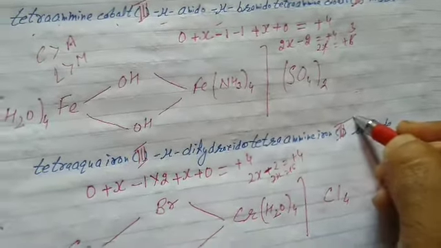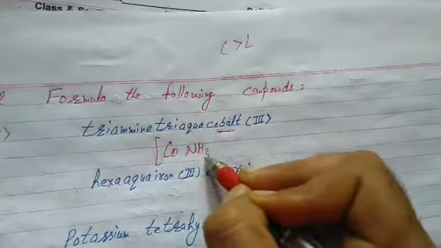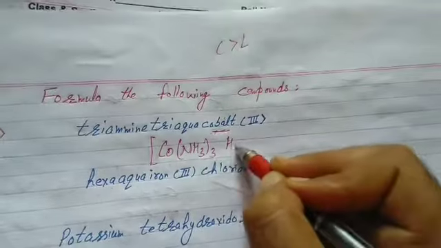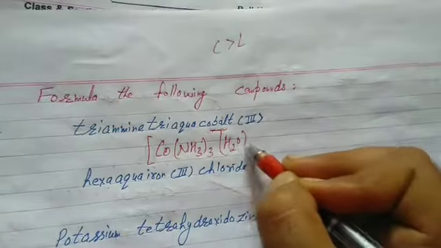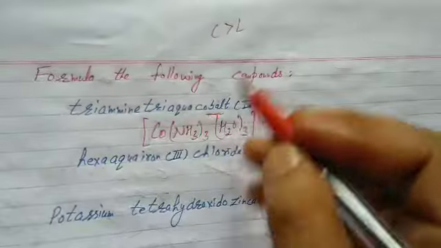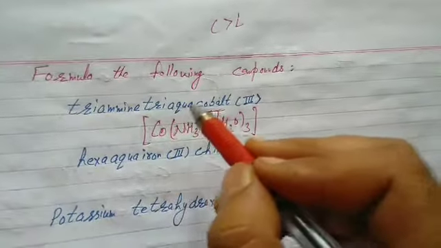Then please draw a square bracket and at first write the central metal ion. Before the central metal ion, these species are ligands. We know at first we name ligands and then the central metal ion. Now please write the ligands. Triammine, that is 3 times. Triaqua, that is water, 3 times. In the formula you may write water first or ammonia, no matter. But when we have to give the name, it is alphabetical order.